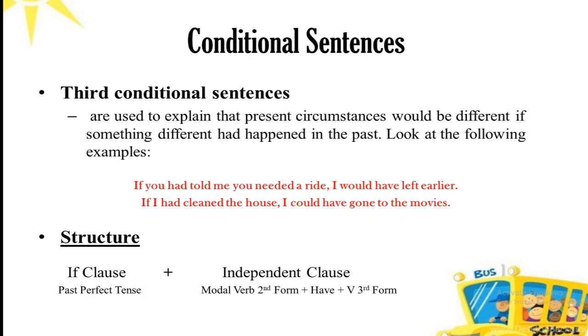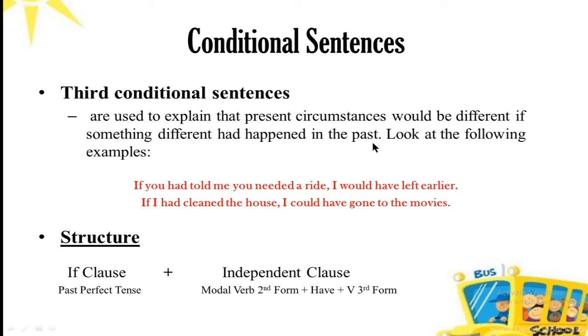Moving forward to the actual part, that is the third conditional, we have seen it in our exercise of chapter number 6. Third conditional sentences also talk about the past, but their outcome could go into the present. Third conditional sentences are used to explain that the present circumstances would be different if something different had happened in the past. So if you had done something different in the past, the outcome may be different today.